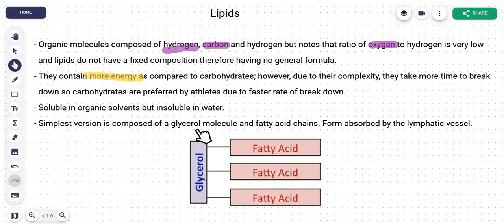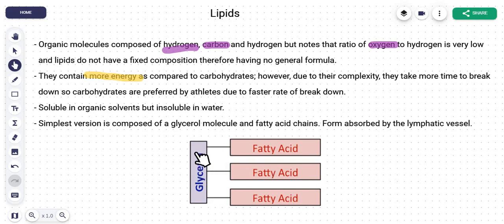When lipids are digested or broken down, we know that in IGCSEs they're broken down through emulsification, but then again this is AS, we're not discussing that. They're converted into a glycerol molecule and a number of fatty acid chains attached to the glycerol, and then they are absorbed in the lymphatic vessel. Okay, so this is what a lipid in its simplest version looks like.